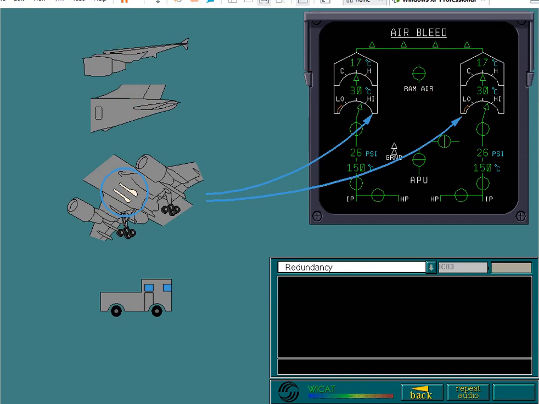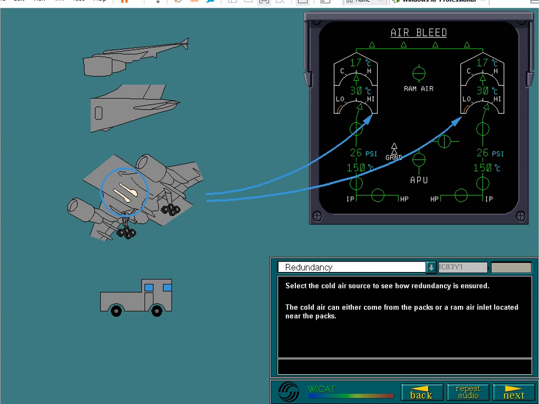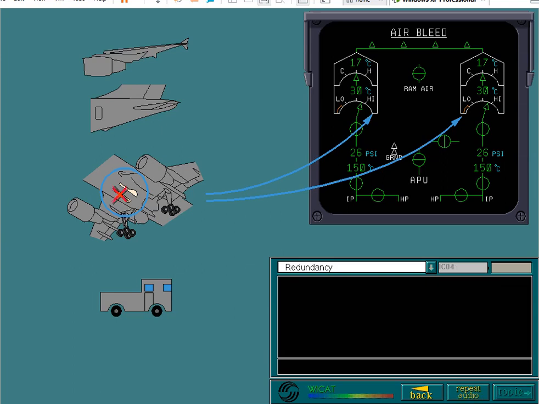Select the cold air source to see how redundancy is ensured. The cold air can either come from the packs or a ram air inlet located near the packs. The 2 packs are independent, and should one fail, the remaining pack can supply sufficient cooled air to maintain air conditioning. If automatic control should fail, then the temperature in the cabin zones can be controlled manually.